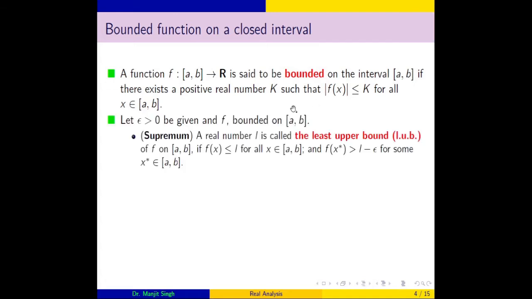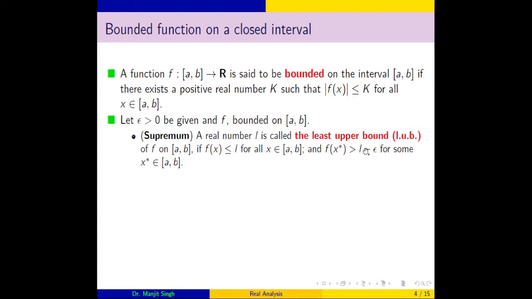Since function is bounded on a closed interval [a, b], it is bounded above as well as bounded below, and therefore by Bolzano-Weierstrass theorem, function has greatest lower bound as well as least upper bound. So a real number L is called the least upper bound of the function if first of all the number L is an upper bound, and if for each epsilon greater than 0, L minus epsilon is not an upper bound.